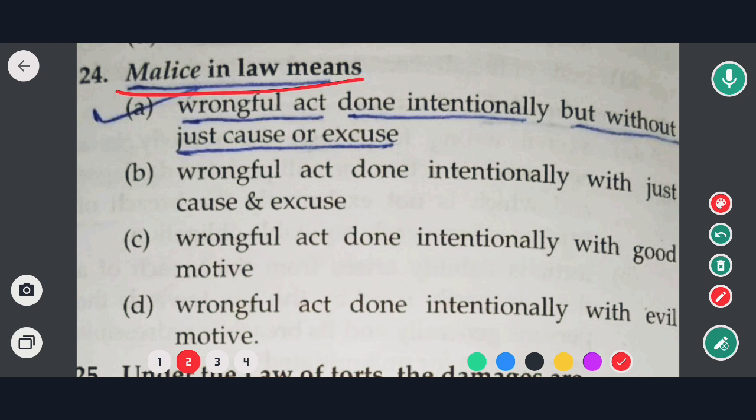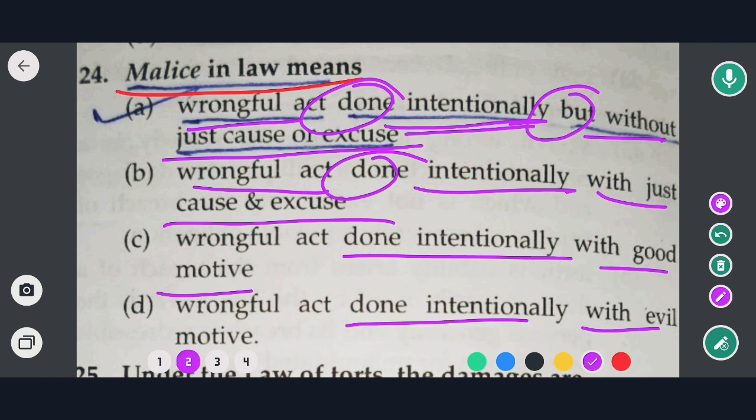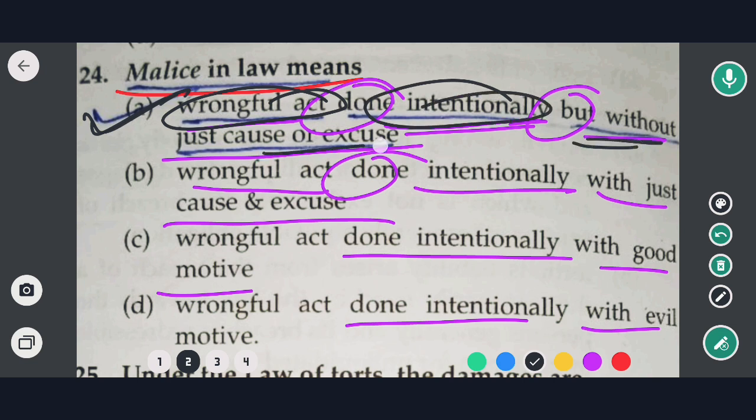Malice in law means what? Options are: A, wrongful act done intentionally but without just cause or excuse. Option B, wrongful act done intentionally with just cause or excuse. Wrongful act done intentionally with good motive. Wrongful act done intentionally with evil motive. So the correct option would be option A, that is wrongful act done intentionally but without just cause or excuse.